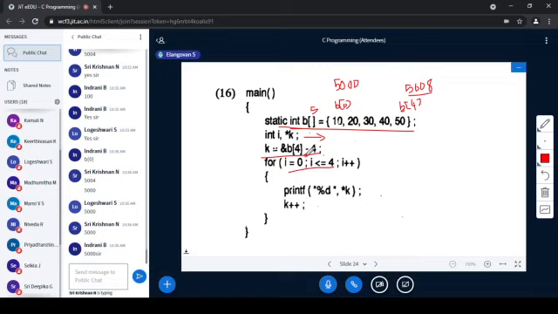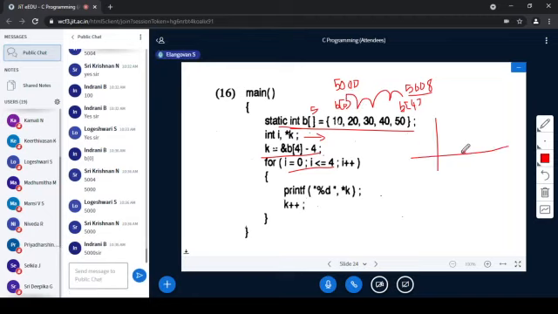Incrementing and decrementing of any pointer variable will jump to the previous location, not the previous address. Previous locations are 5006, 5004, 5002, 5000. Think of it as a number line. This is 5000. When I increment by 1, it will go to 5002 and not 5001.